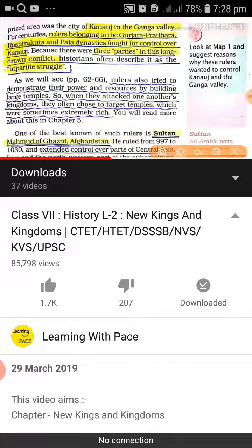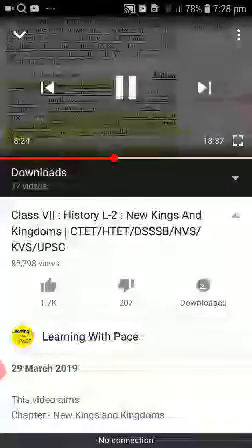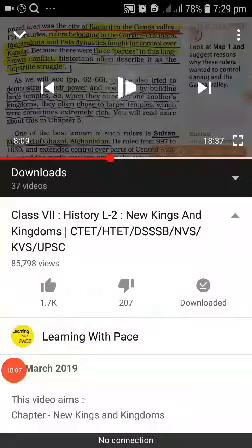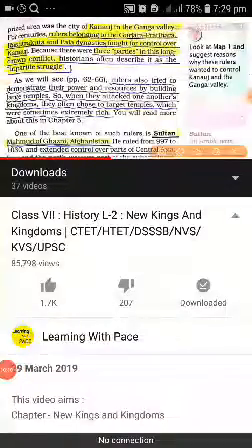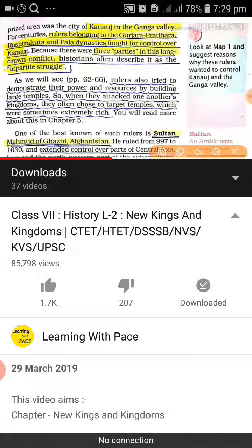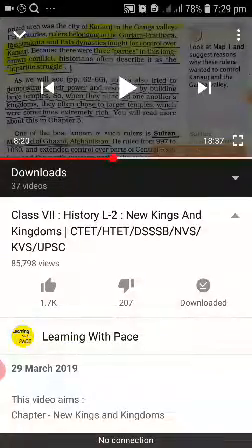Here we have the example of the city of Kanauj, in the Ganga Valley. Rulers belonged to the Pratihara, Rashtrakuta, and Pala dynasties. One term is given here, that is the tripartite struggle. It is the struggle between these three dynasties, the Gurjara Pratihara, Rashtrakuta, and Pala.